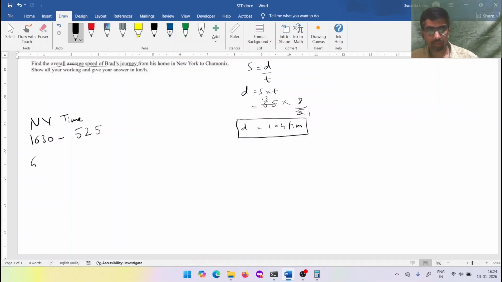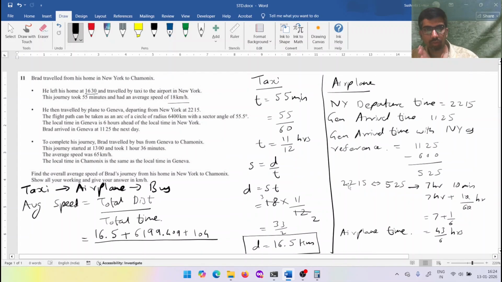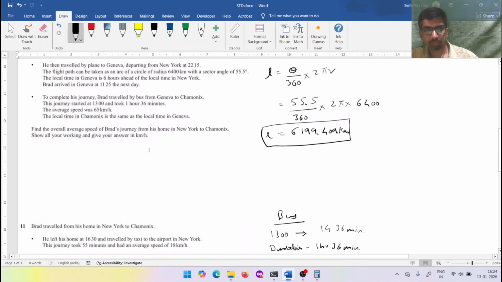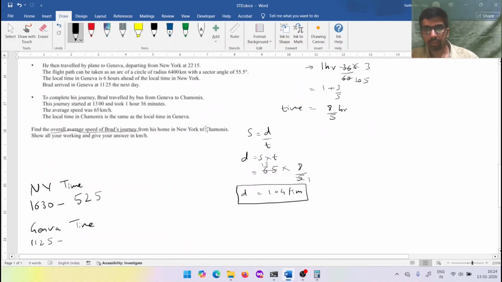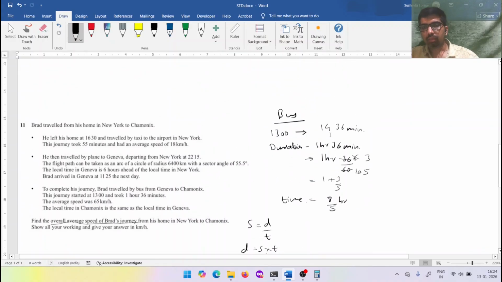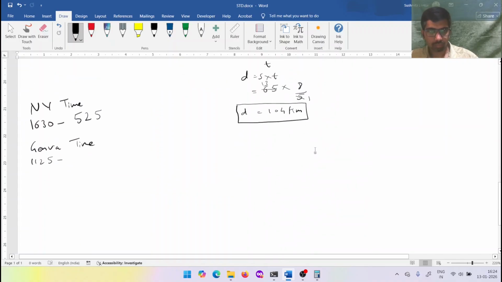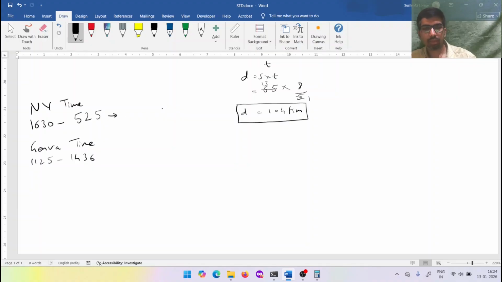Then he came to Geneva. Now we're in Geneva. Geneva he arrived at 11:25. And the bus journey ended at 14:36. Let's find this time. Whenever we have to find time, draw a clock first.